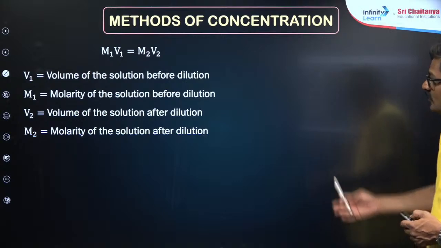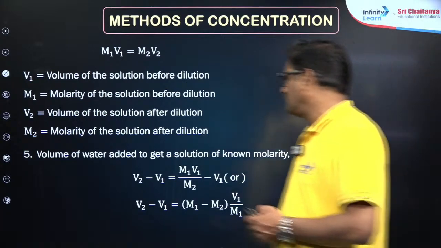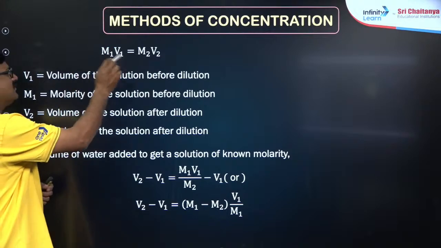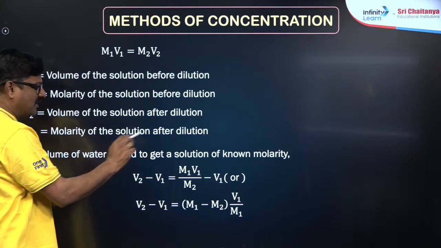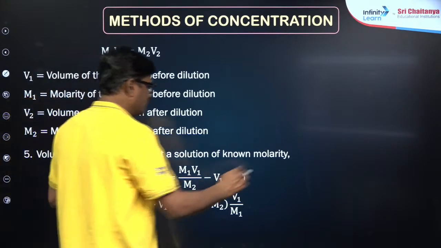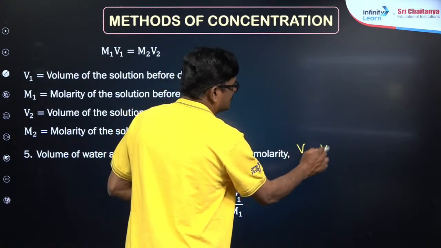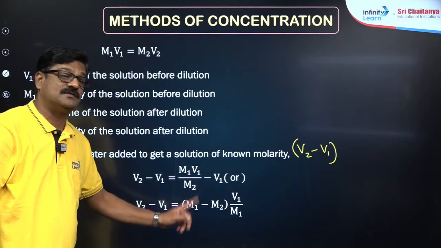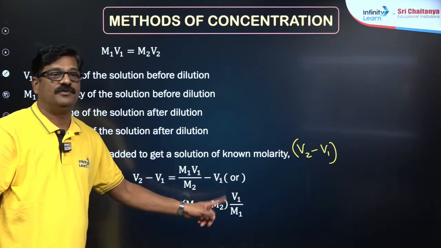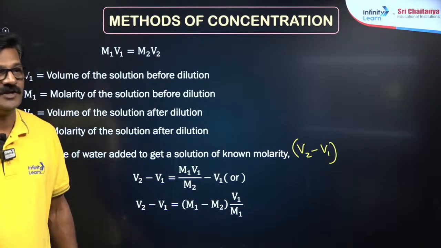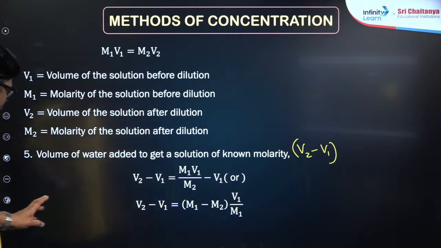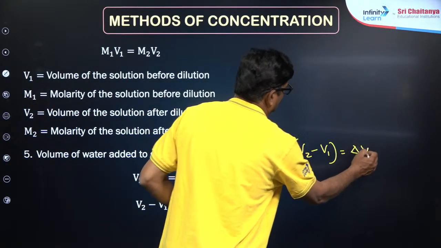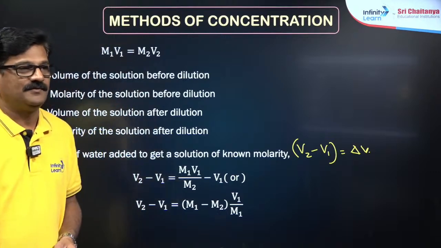Fine. Let's move ahead. Volume of water to be added for the dilution: when M1V1 is equal to M2V2, the volume of water to be added is V2 minus V1. You can directly get it this way. That is equal to (M1 minus M2) times V1 upon M1. That is very important, and you can directly use this. That is called the volume of water to be added.